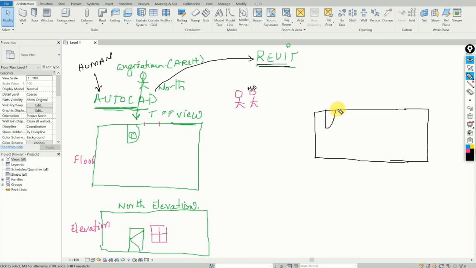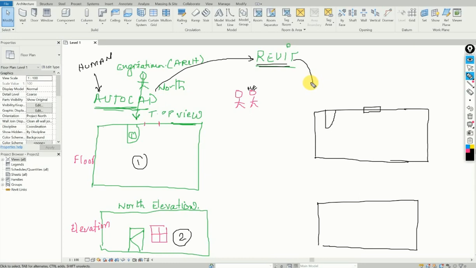Okay, we have a door. We have a window. I know how it works, I guess. Okay, let's ask one random question. Okay, we are back to AutoCAD. This one you had to draw. And this one you had to draw separately. Yes or no? Yes. Now back to Revit. Okay.